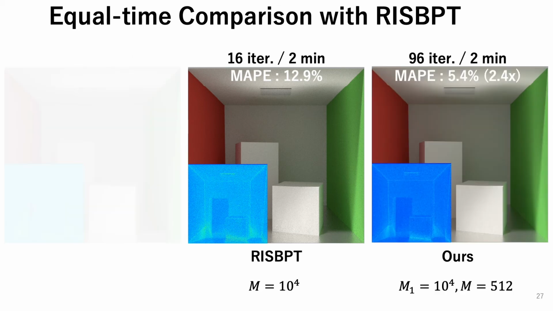This slide shows an equal time comparison between our two-stage resampling approach and RISBPT. In the equal time rendering of 2 minutes, our two-stage resampling approach can iterate 96 times while the iteration count for RISBPT is only 16. In this experiment, the two-stage resampling approach can reduce the error 2.4 times compared to RISBPT, as shown in the insets that visualize the absolute percentage errors.